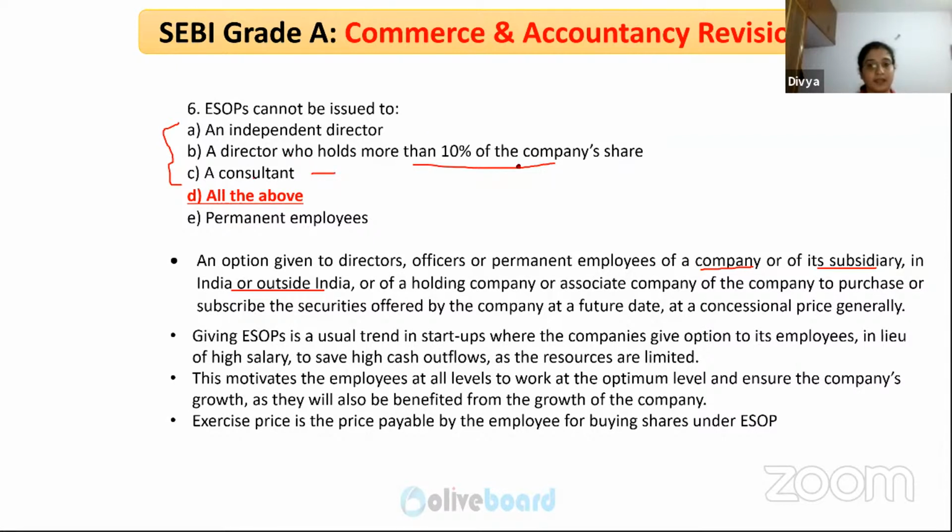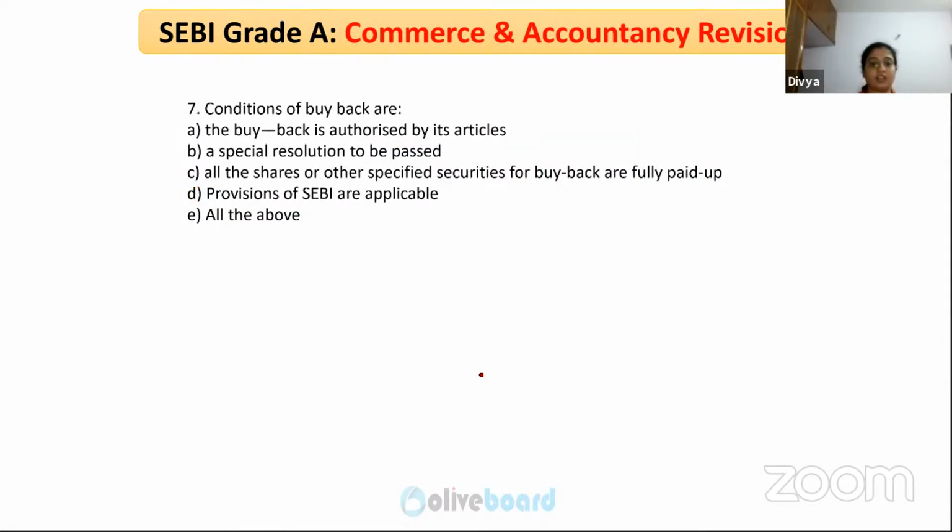So an independent director, if he is having more than 10%, a director who is having 10% of share, again, if he is issued the ESOP, his share will increase. So he will have a say. So that is not allowed. Again, independent director, it's not allowed. So what are the conditions of buyback?